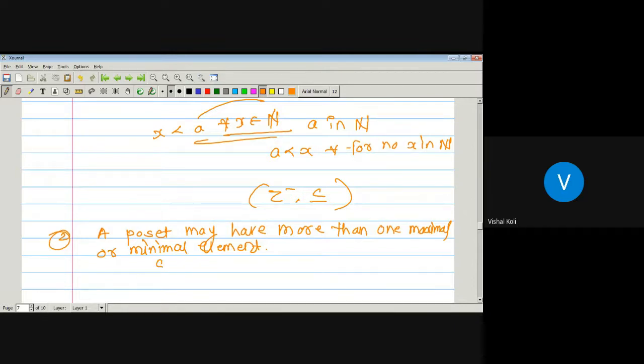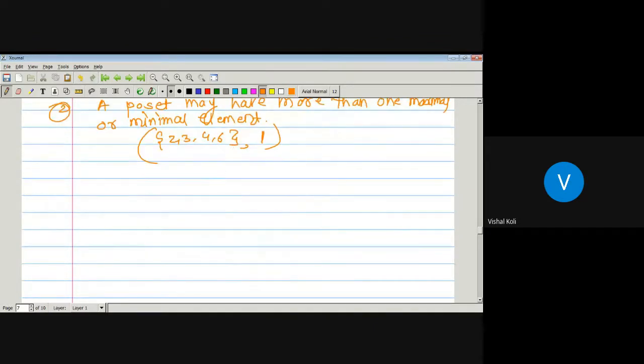If you construct a poset with the set 2, 3, 4, 6 under the relation divisibility, here there are two maximal elements, 4 and 6. Since if we draw its Hasse diagram, here will be element 2, here will be element 3, somewhere will be 6, and here somewhere will be 4. By the definition of maximal element, there are two elements which have no connections leading up, which are 4 and 6, and 2 and 3 are the two minimal elements. So it is possible that there is a poset having more than one maximal and minimal element.